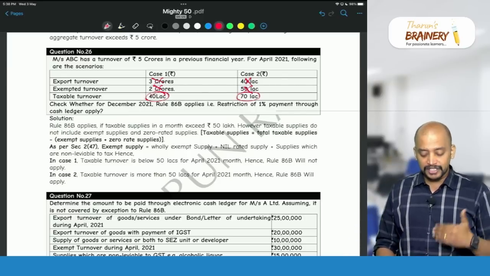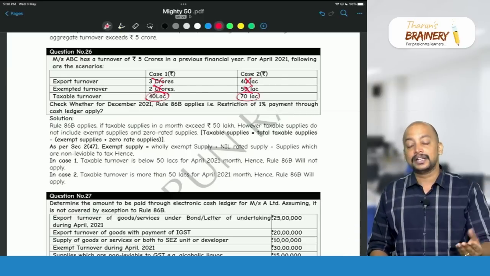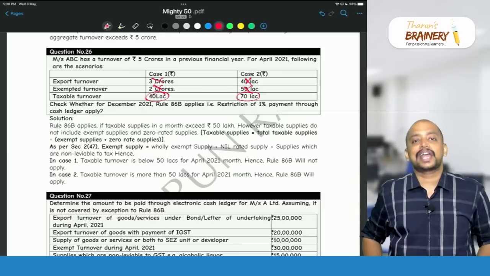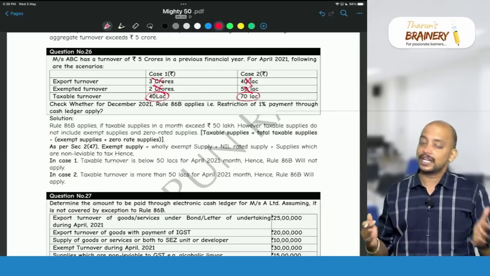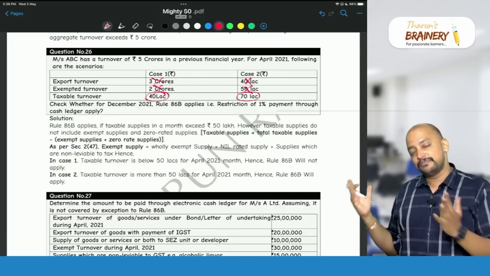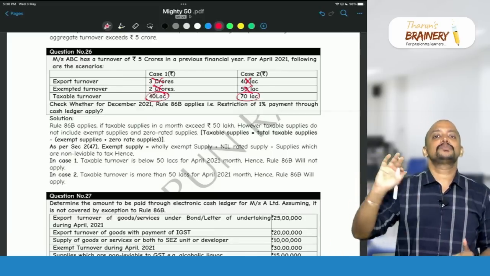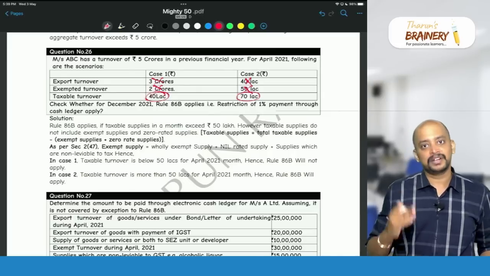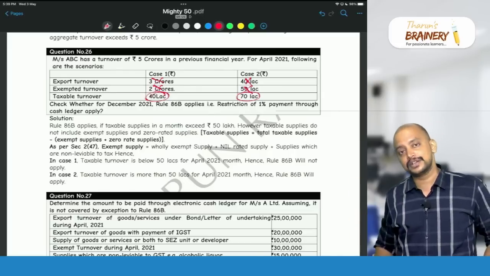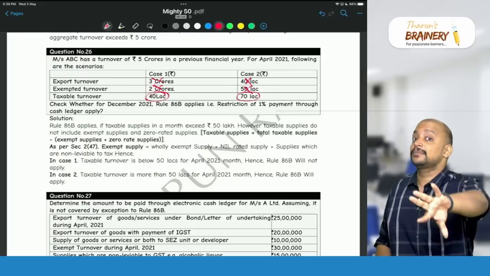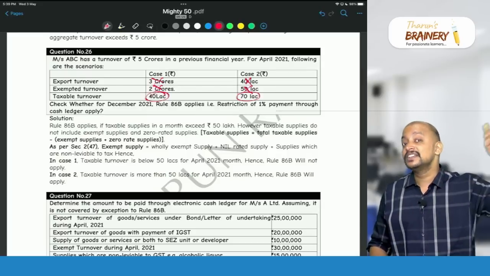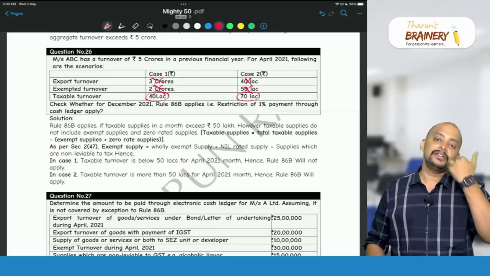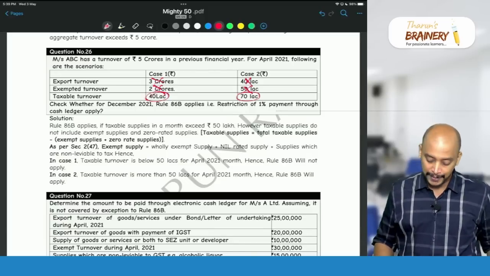Now, out of that 40 lakhs, whatever is the GST liability, we have to pay mandatorily 1% through cash ledger. Even if there is enough balance in the credit ledger, 1% has to be paid through cash ledger only and the remaining through credit ledger. Okay, minimum 1%. If you want to pay more than 1%, it is okay. Okay, and don't take RCM liability here, because RCM is inward supply. In turnover, we will not take inward supply. RCM liability we always have to pay from cash ledger only.